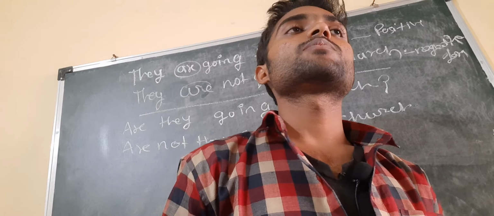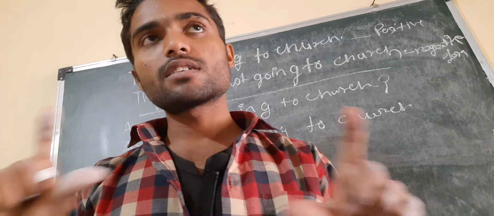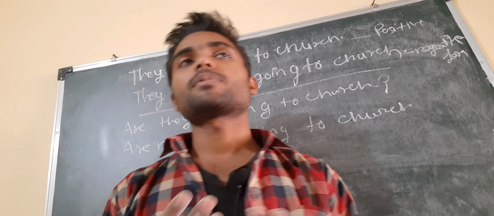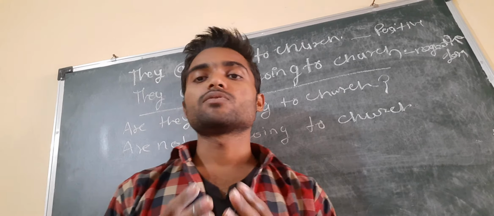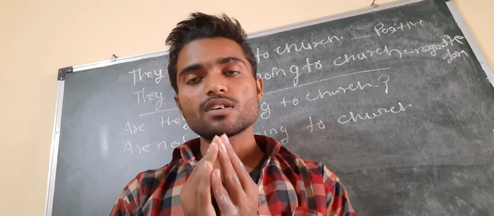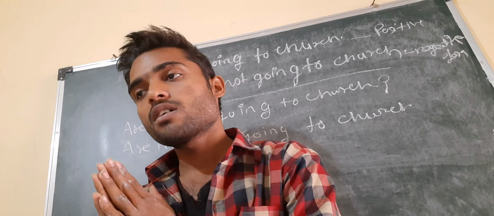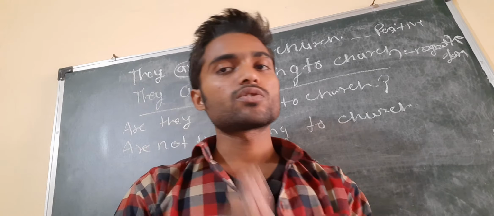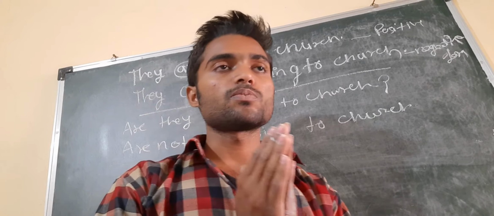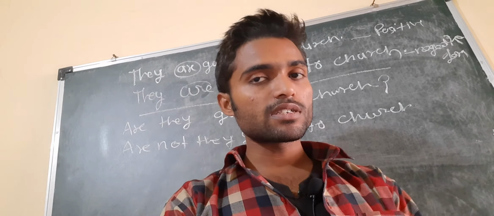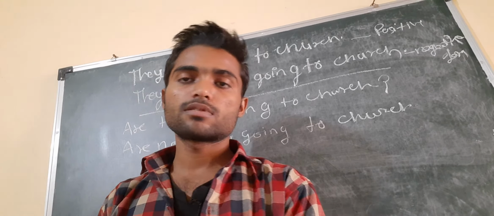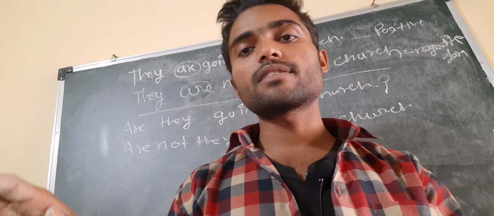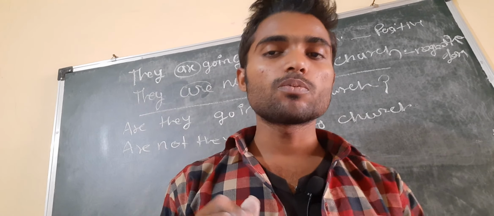For the interrogative negative present continuous tense, we use is/am/are first and then not, plus subject plus verb first form plus ing plus object. So these are the formations for making the present continuous tense. I hope you understand with this video.